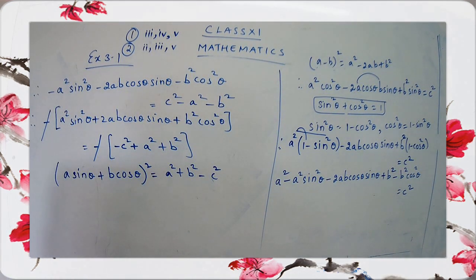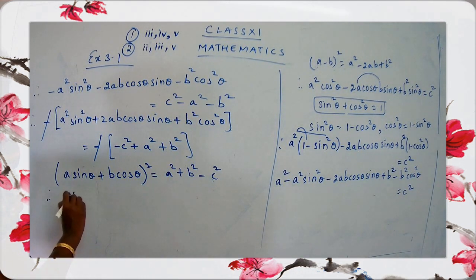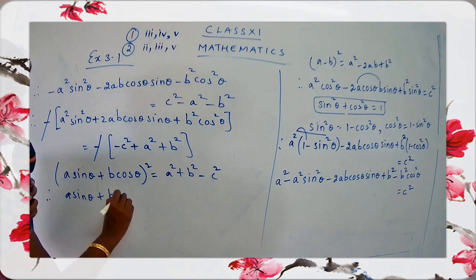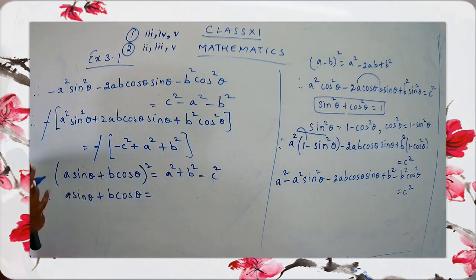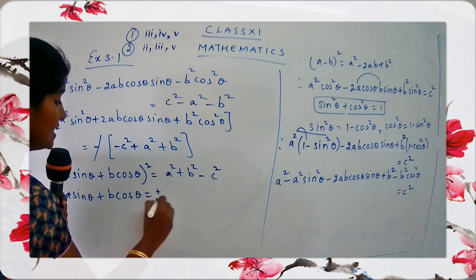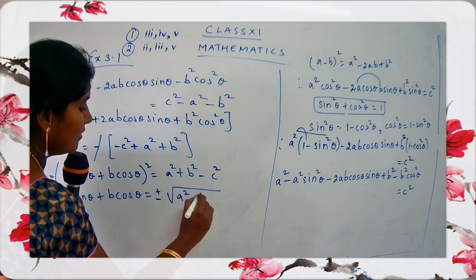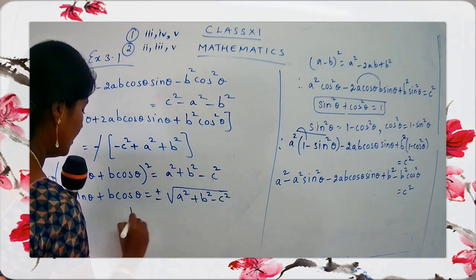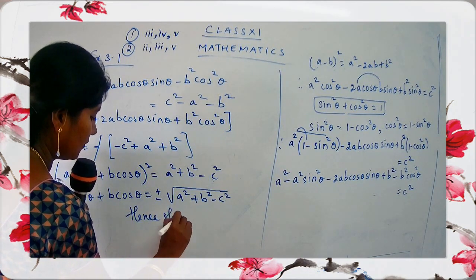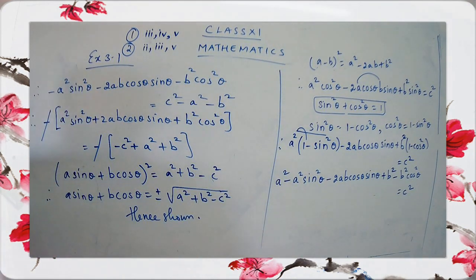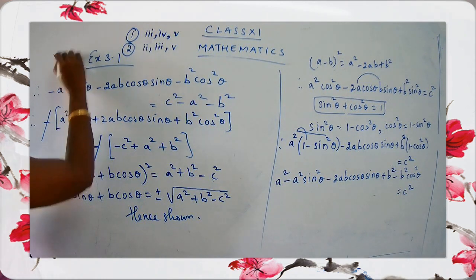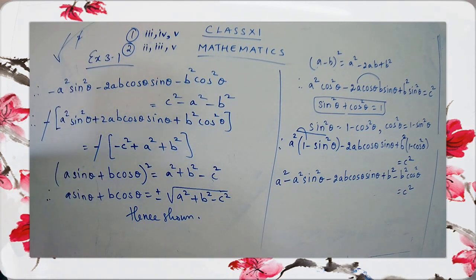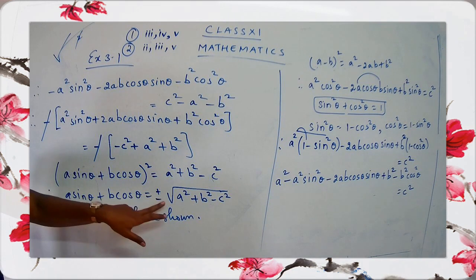It's very easy, children. So when I take the square root, what happens? So a sine theta plus b cos theta is equal to, I'm going to take the square root. So this turns to be plus minus of a square plus b square minus c square. Hence shown. Clear, children? Is it clear? A sine theta plus b, the square goes on. So I'm just going to take square root. I have told you when you just take square root, the square and the square root go off. So the square goes off here and you get here a square root.